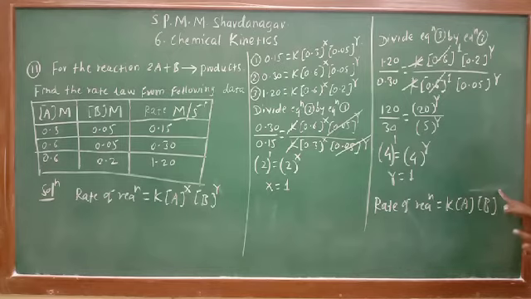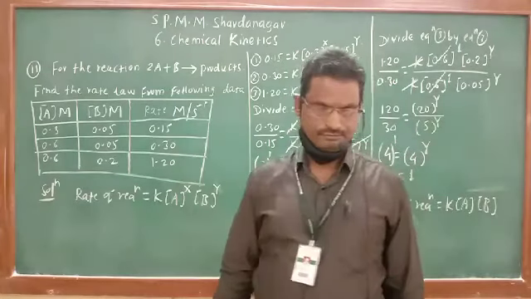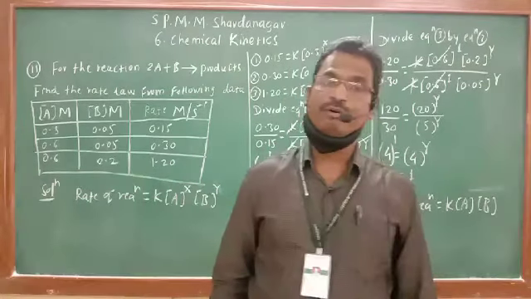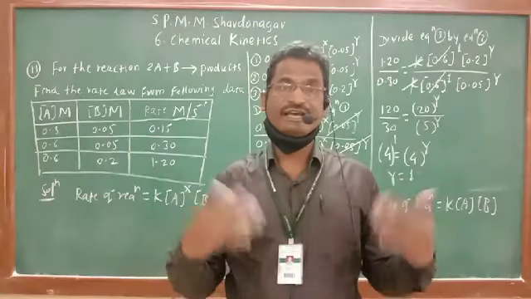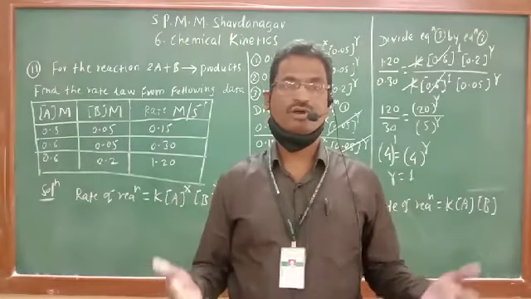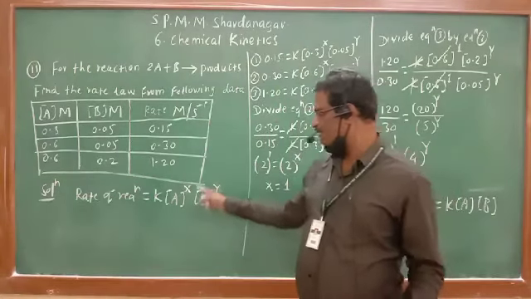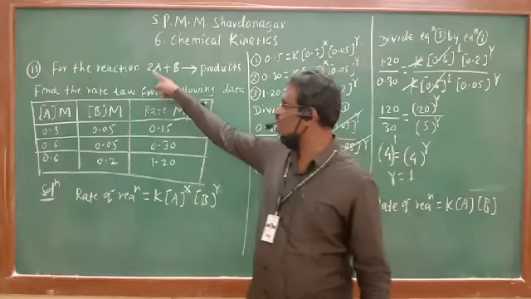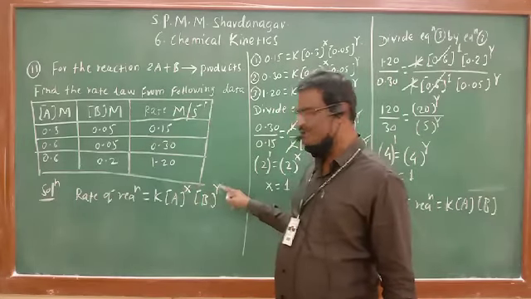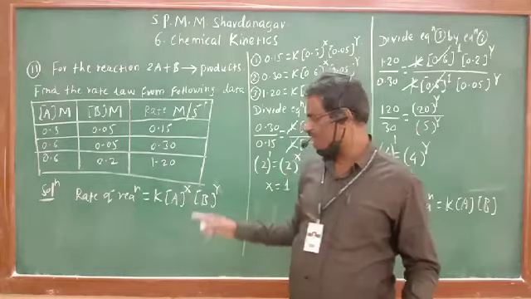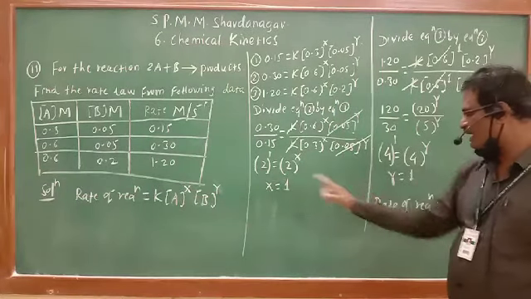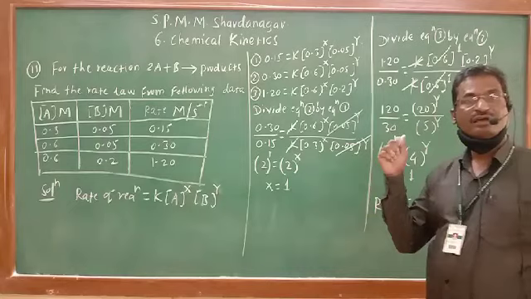So this is the solution for finding the rate law from given data, because rate law is an experimental law. It is the experimental law. Therefore, the equation we expected is different from the actual expression. Our expectation is this is 2 and this is 1, so x must be 2 and y must be 1. That is our expectation. But what is the actual value of x? 1, y also 1, because this is experimental.